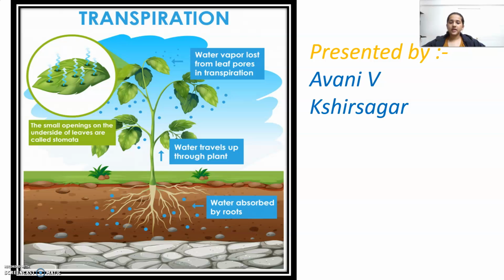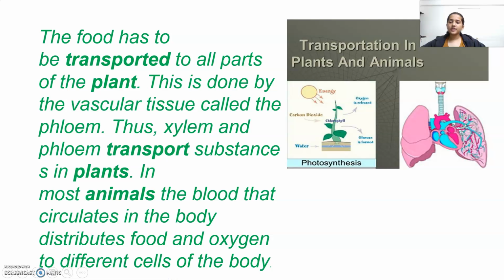I would like to explain the chapter Transportation in Plants and Animals. The food has to be transported to all parts of the body. This is done by the vascular tissues called phloem. Thus, xylem and phloem transport substances in plants. In most animals, the blood that circulates in the body distributes food and oxygen to different cells of the body.